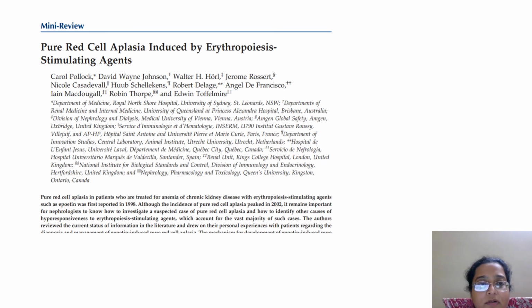This is the paper by Carol Pollock, from which I took that table of causes of anemia, and the difference is from the net as well as from this paper. You can go and read. This is a mini review, so it will help you. There's nothing much to tell in pure red cell aplasia because it is a very short topic.